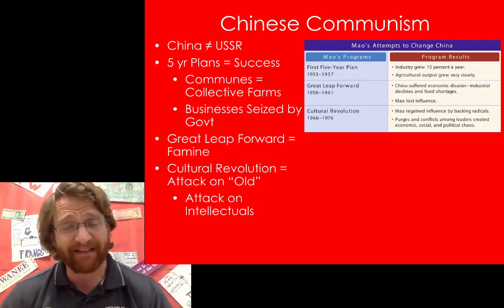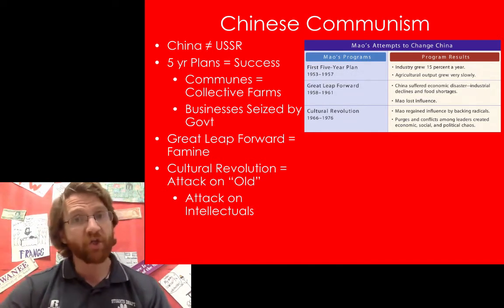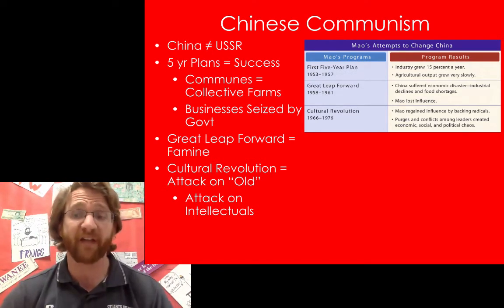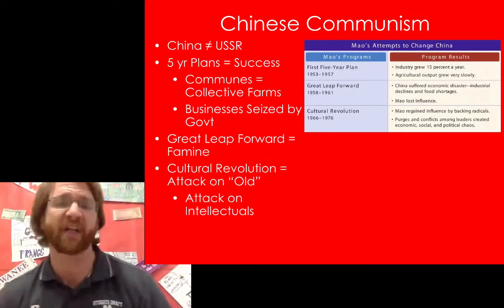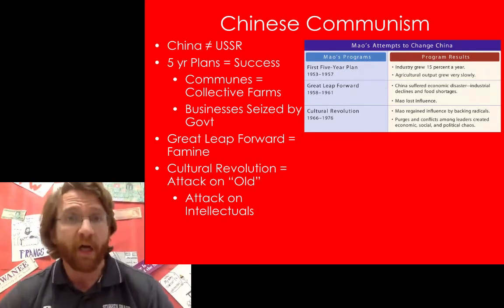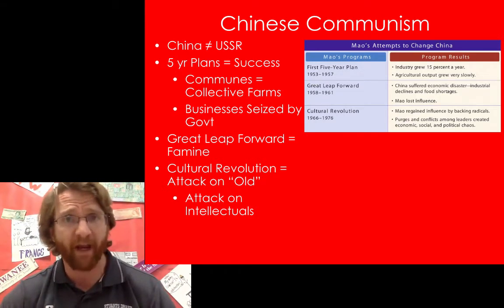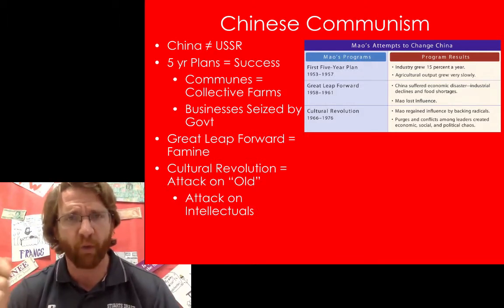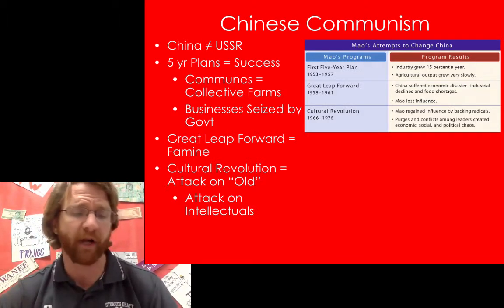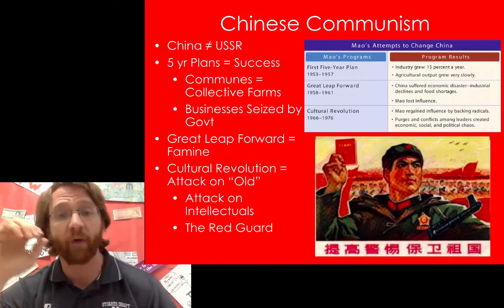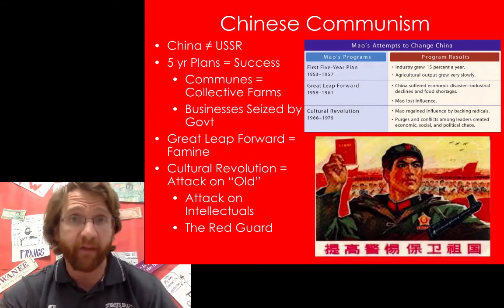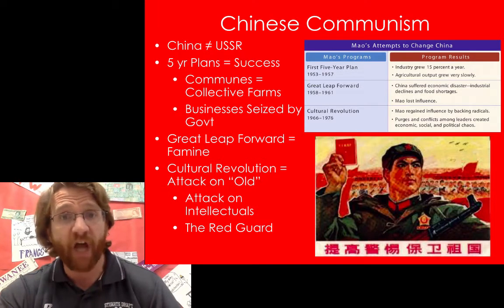And what he does is he takes young people, just like, as we've read, they do in Cambodia under Pol Pot. He takes young, uneducated people. He says, your teachers are wrong. Your teachers are teaching you about the old way of Chinese life, and that's not what we need to do. We need to create a new country in which we are all equal, and we are creating a very different culture. So the Red Guards were created, and the Red Guards destroyed all the old ties to Chinese history.